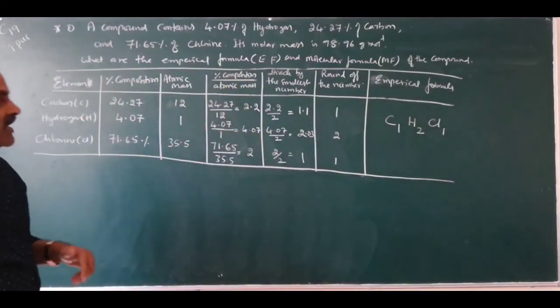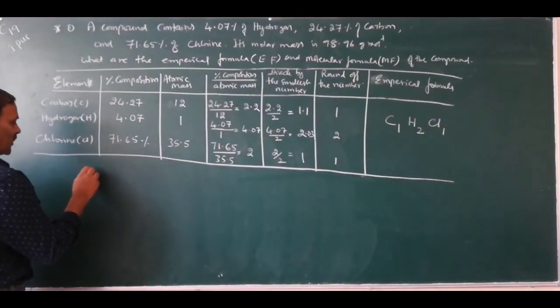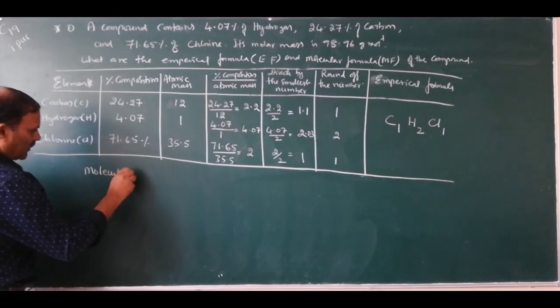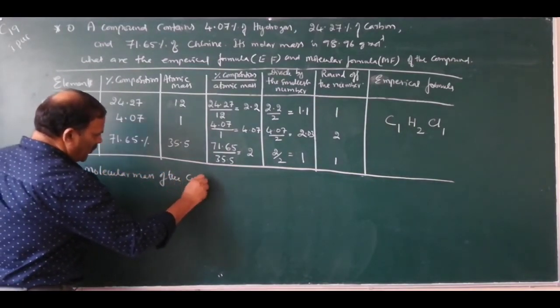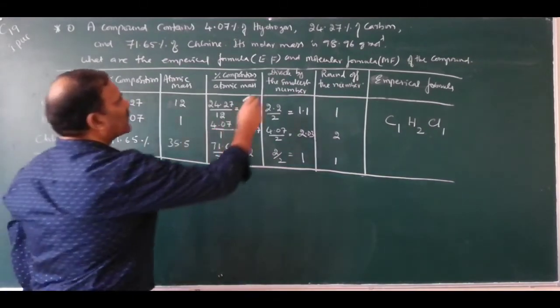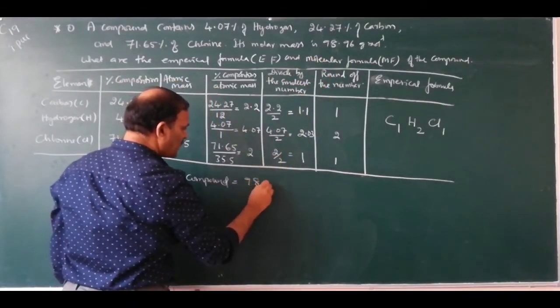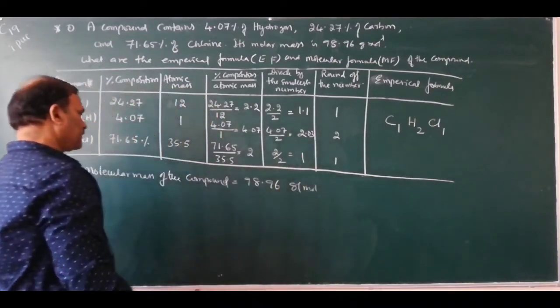Then to calculate molecular formula, we have to know the molecular mass of the compound. Next step is molecular mass of the compound. It is given, that is 98.96 grams per mole.